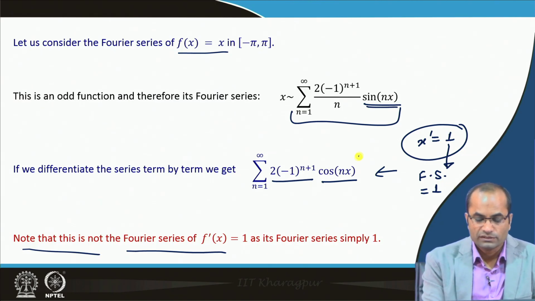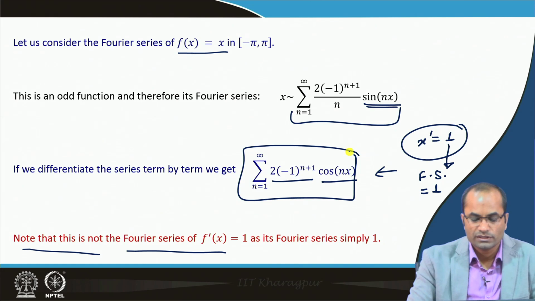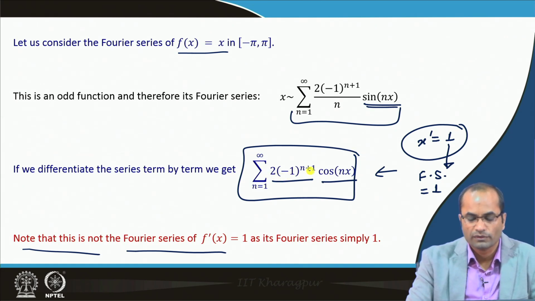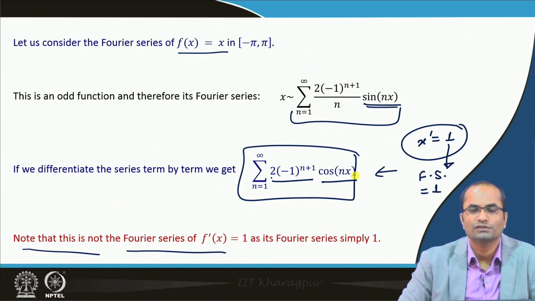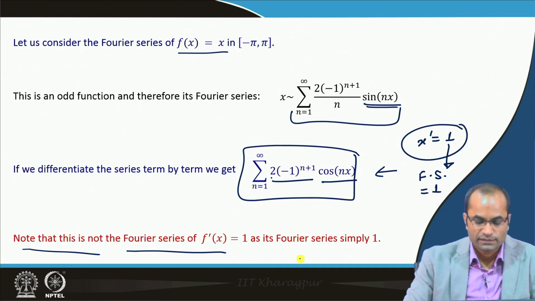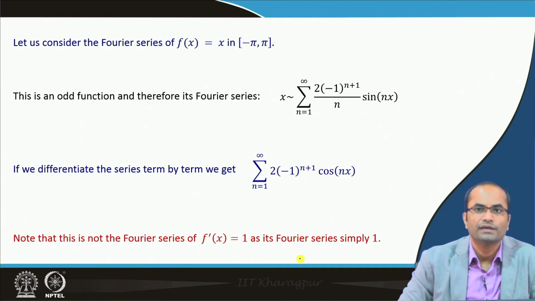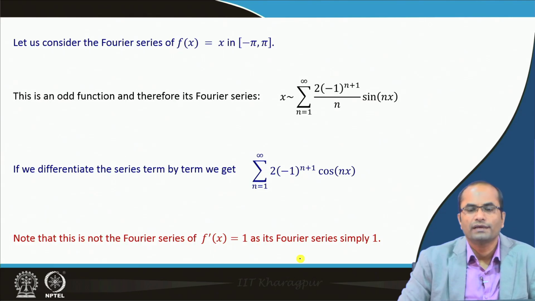Definitely this new series, minus 1 power n plus 1 and 2 times cos n x, cannot be the Fourier series of 1, because the Fourier series of 1 is simply 1. Hence, in this simple example we have seen that term by term differentiation does not lead to the Fourier series of the derivative of the function.